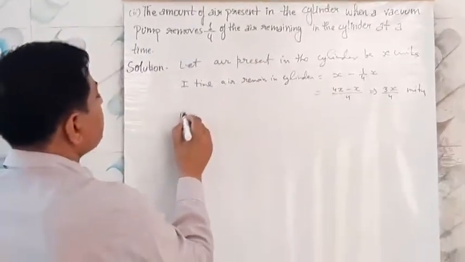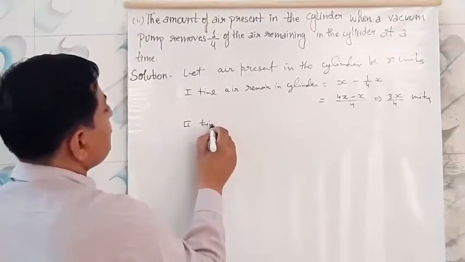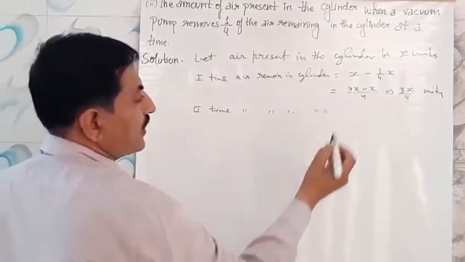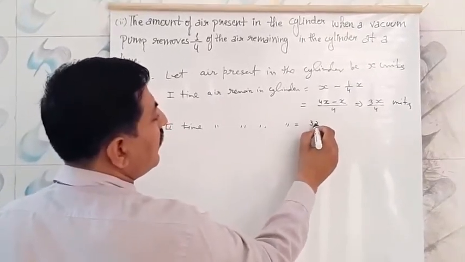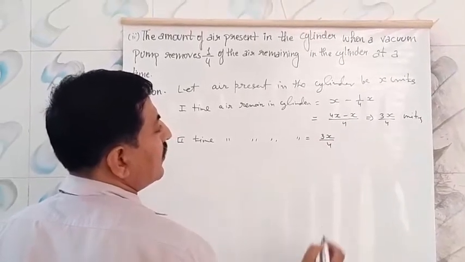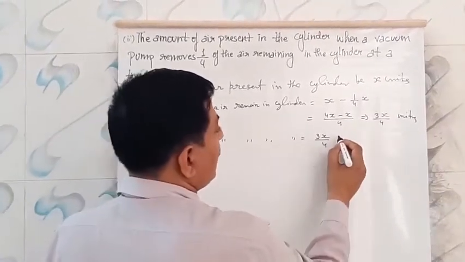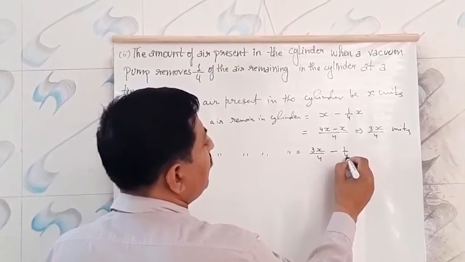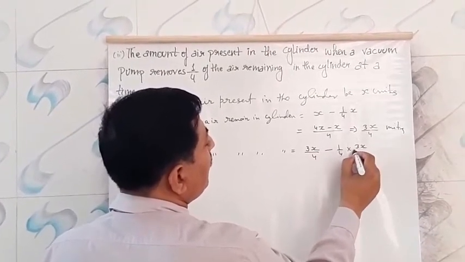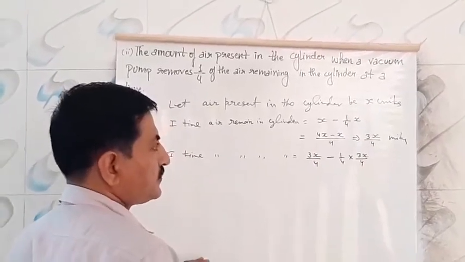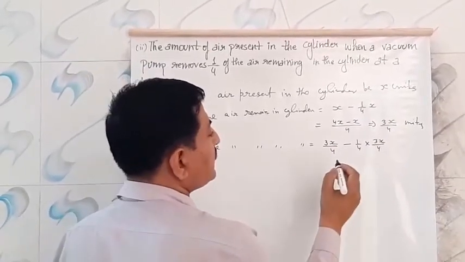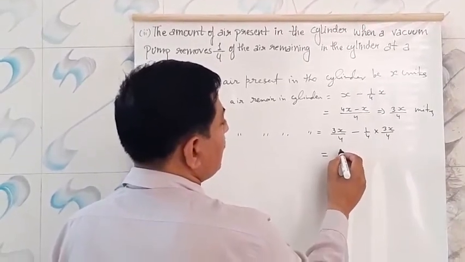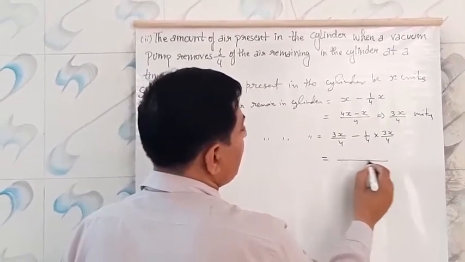Now the second time, the air remaining in the cylinder is 3X/4. Now 3X/4 minus 1/4 into 3X upon 4. 16 will be LCM.